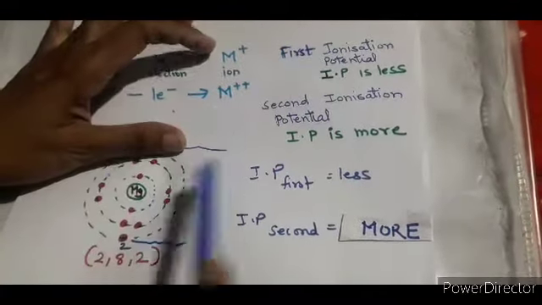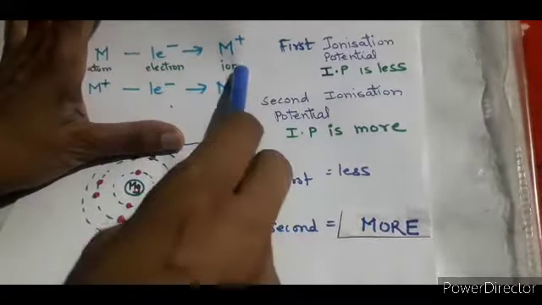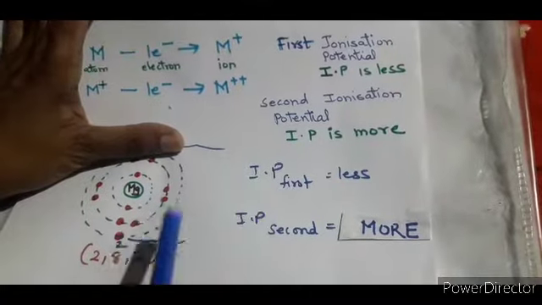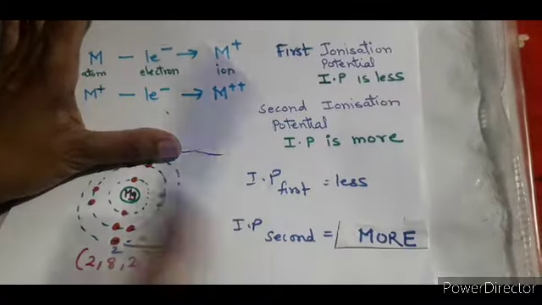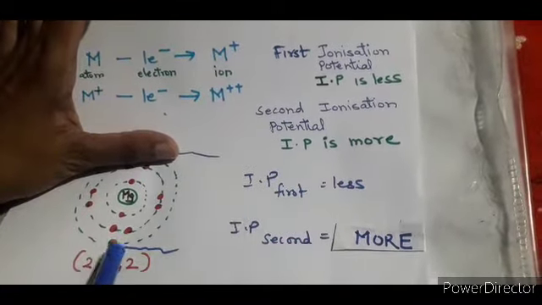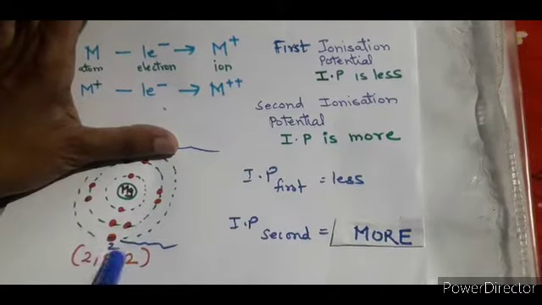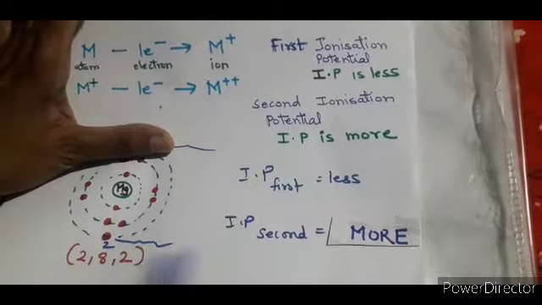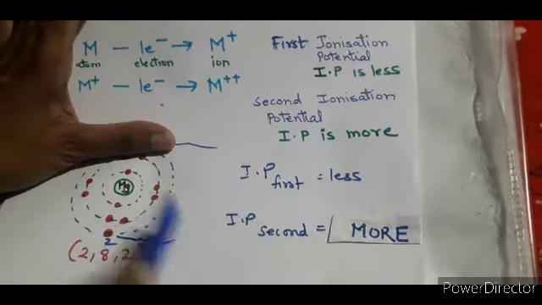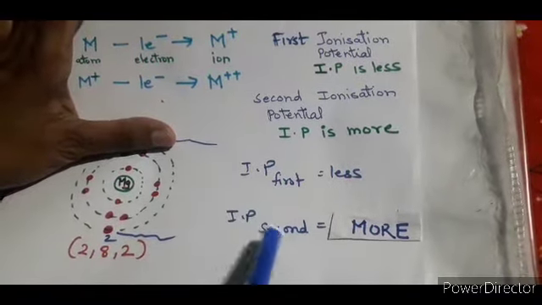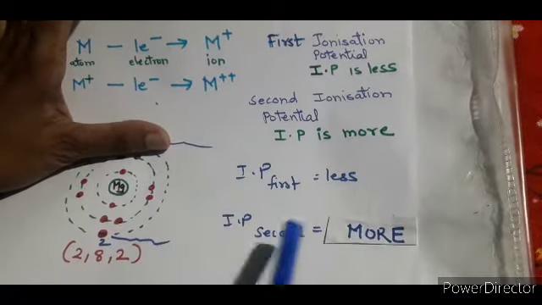Once this electron is removed, it's now behaving as an ion. Now you will remove this electron from the ion, not from the atom. So over here, when the energy is required by this ion to remove the electron from this particular ion, that time it is the ionization potential. It is the second ionization potential, and it is more.